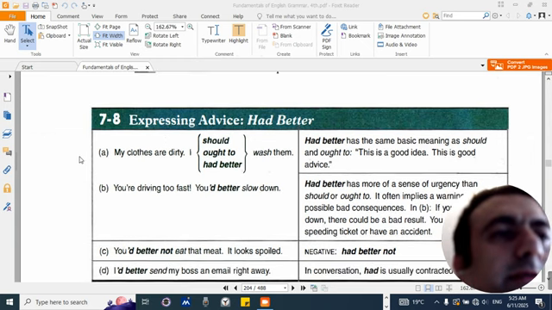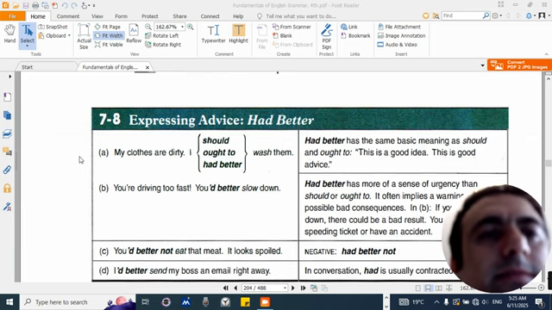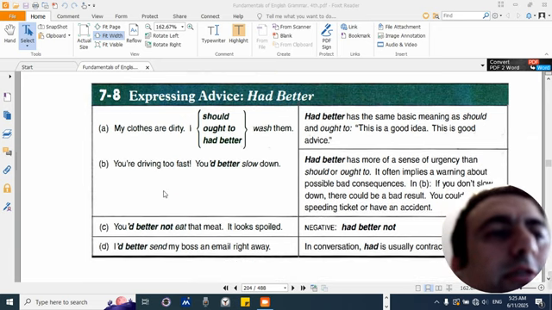7-8. Expressing advice. Had better. A. My clothes are dirty. I should, ought to, had better wash them. Had better has the same basic meaning as should and ought to. This is a good idea. This is good advice. B. You're driving too fast. You'd better slow down.